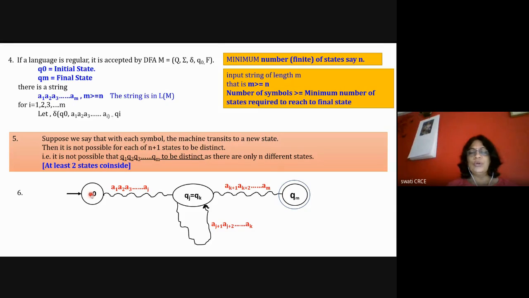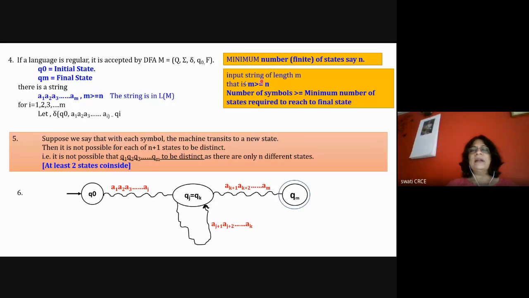So from Q0 to Qm, it needs a minimum number of states that is equal to n. So we are assuming that there is a variable small n that is equal to the minimum number of states to reach the final state from Q0. And we also assume that there is a variable m that is the length of the input string. For example, here A1 to Am: A1 is the first symbol, A2 is the second symbol, and Am is the mth symbol. So here the length of the string is m.